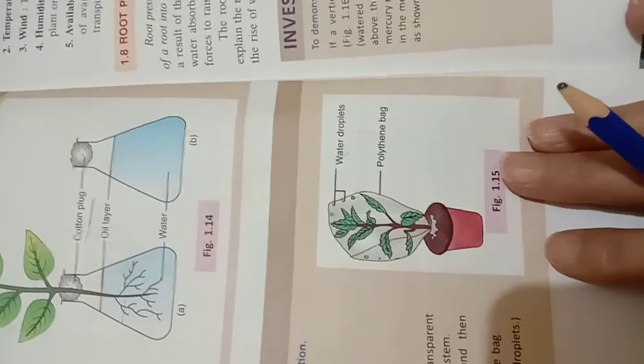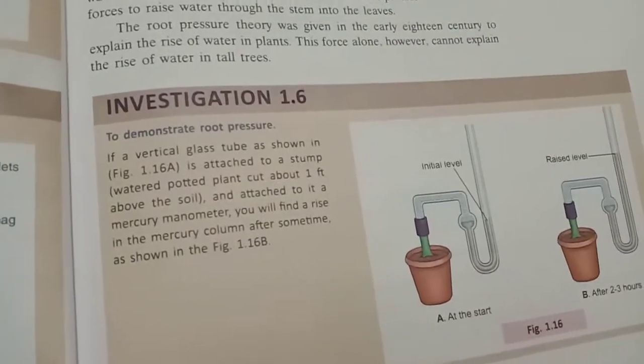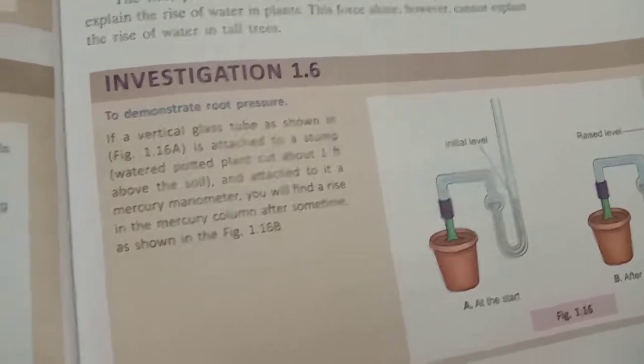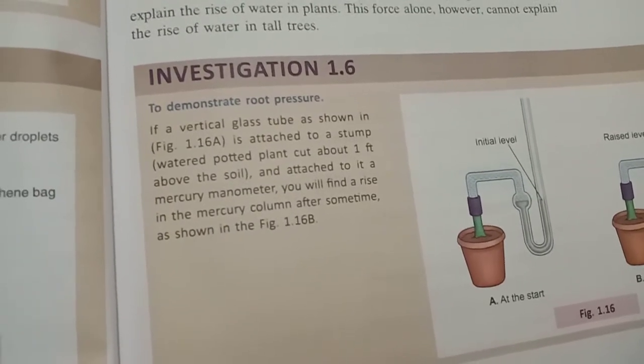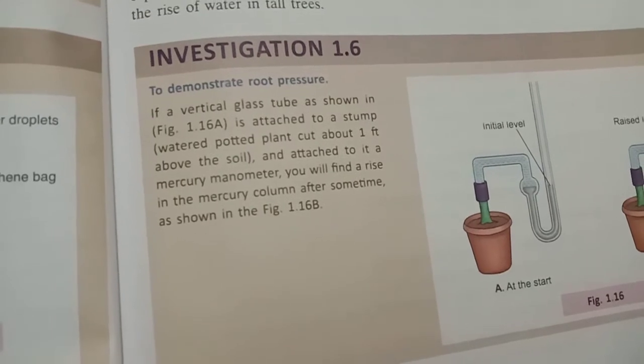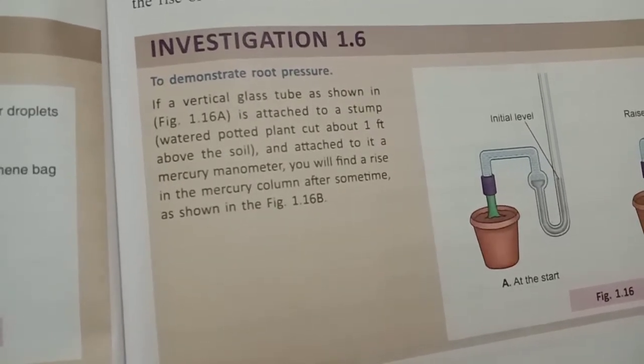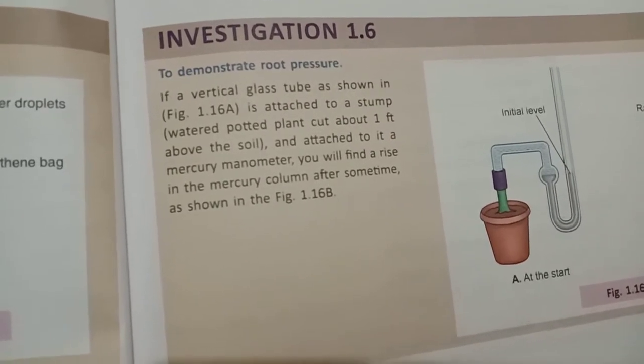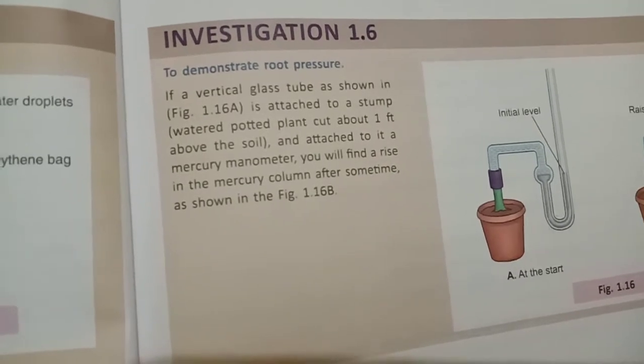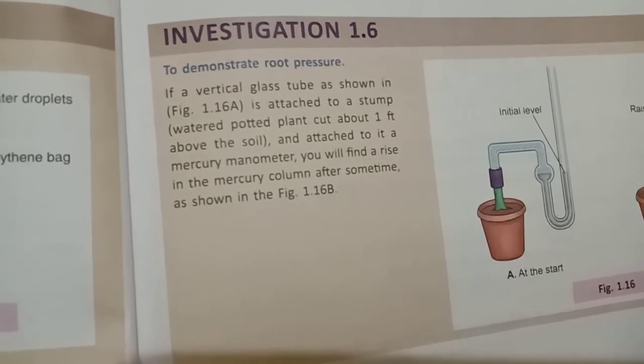Okay, the factors affecting the transpiration, there are many factors which affect the transpiration. Basically, you can check the intensity of light. The more the intensity of light, the more will be the transpiration, because the stomata will open at that time. The more the temperature, the more will be the transpiration. Wind: the more the wind velocity, the more will be the transpiration.